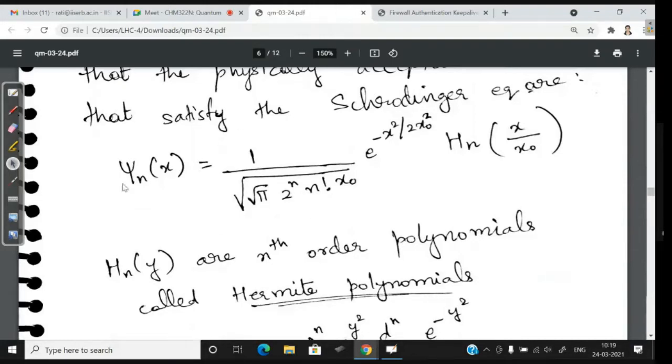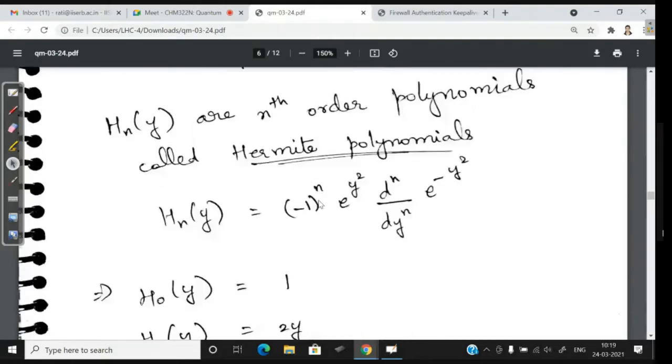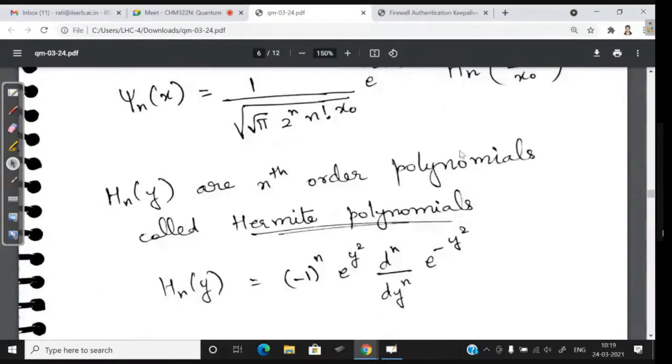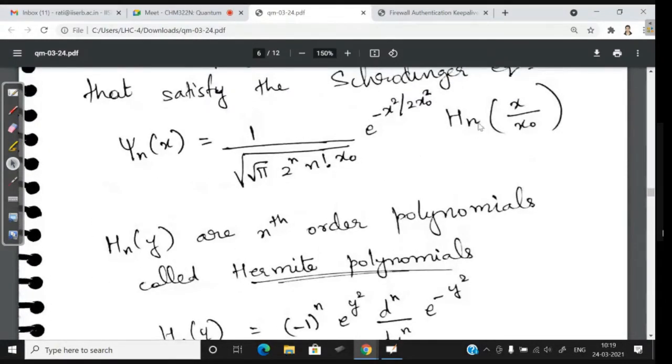So after you normalize, you get this. Yes, after you normalize, you get this. So this is the nth eigenstate. Of course the 0th eigenstate, first eigenstate, second eigenstate and so on you can get. For that you need H0 of x, H1, H2 and so on.